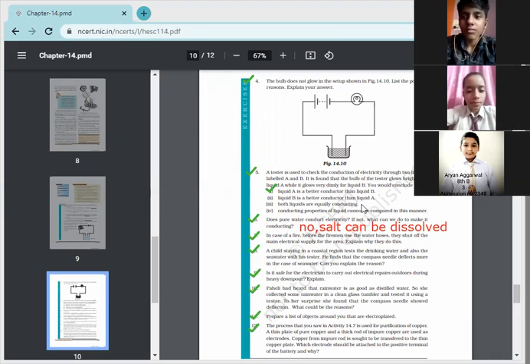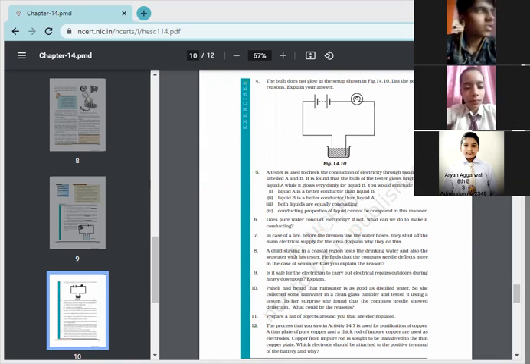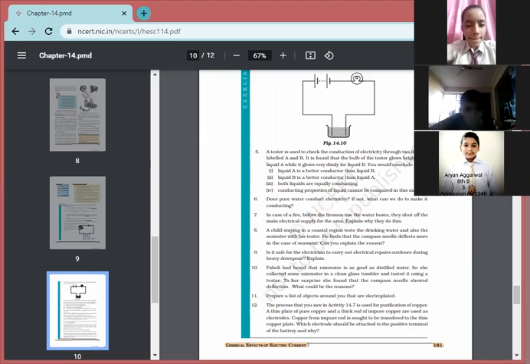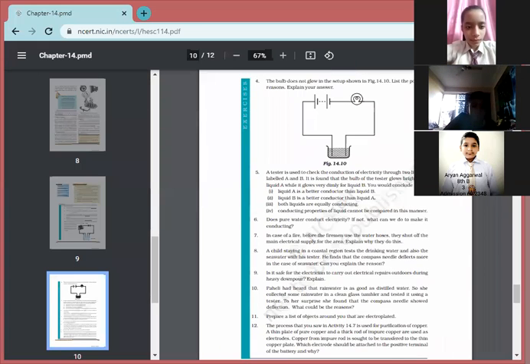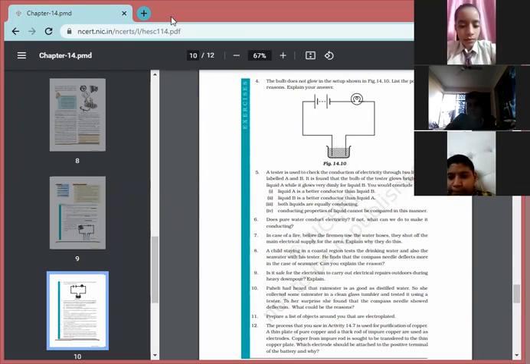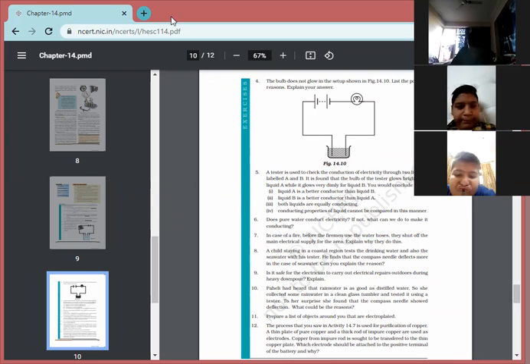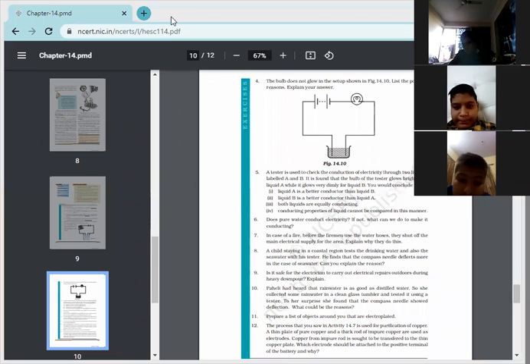So this was your back exercise, children. I hope you have understood each one of the questions. You need to do these questions in the notebook today. Okay, this was the back exercise of chapter 14. And I hope each one of you has seen the syllabus on the ERP for your cycle 2 exams. Okay.